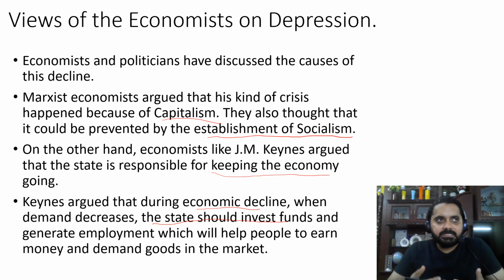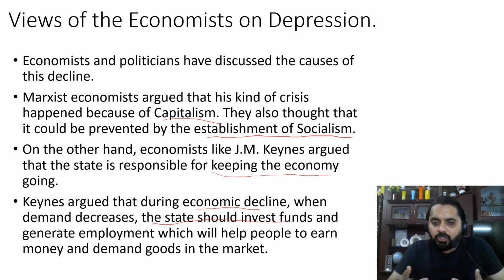So he says that the entire responsibility lies on the government. If there are signs of economic decline, the government should invest more and more money so that the production keeps going. And when the production keeps going, the employment opportunities are available to the people.